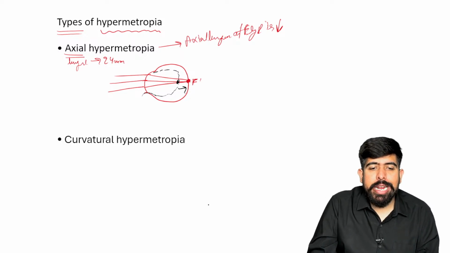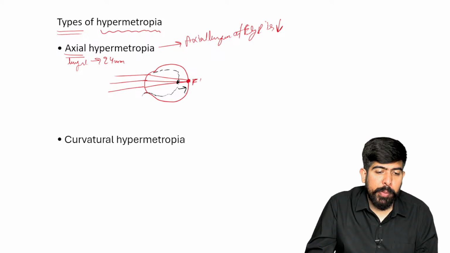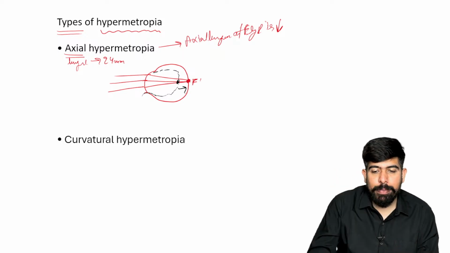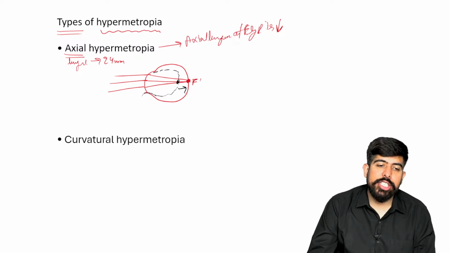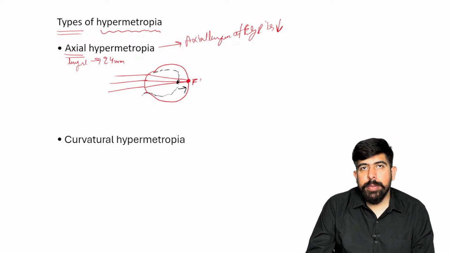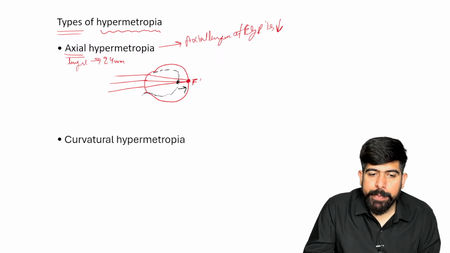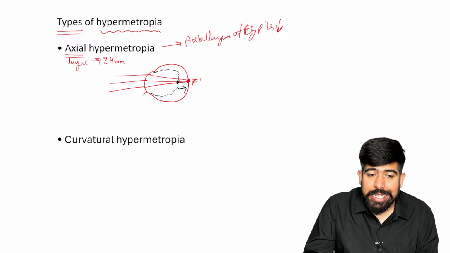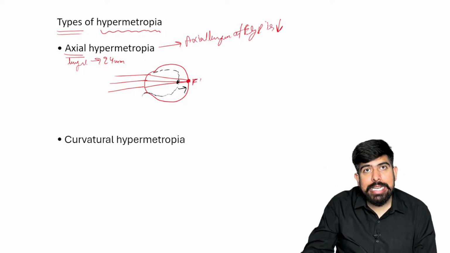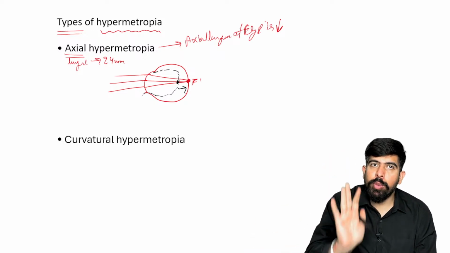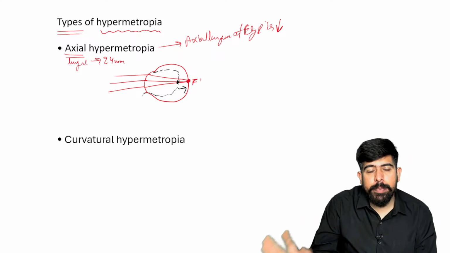So this will be your axial hypermetropia. I hope you understand it. Please remember, if your eye's axial length is decreased, this will cause axial hypermetropia. So please remember, if the axial length of the eye is decreased compared to the normal one, that will cause axial hypermetropia.